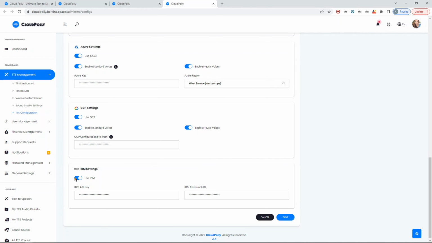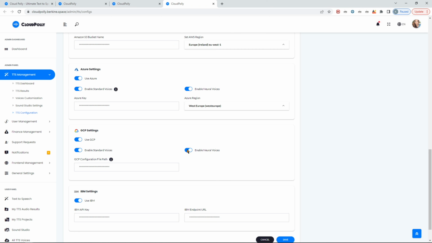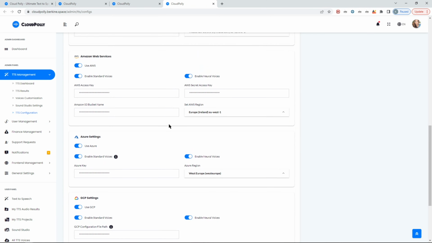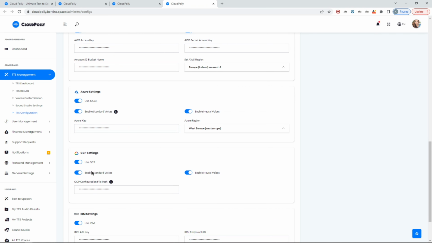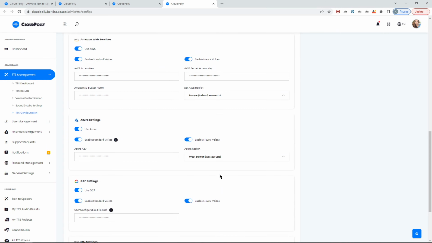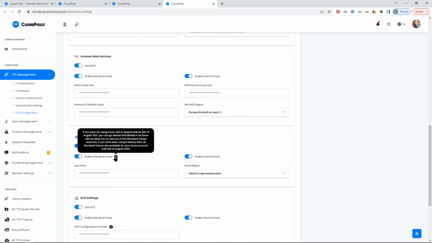You can disable it with just one click. So for example, if you entered the API keys and used them for some time, and then you want to hide or disable IBM voices, you just disable it and click save. That's it. IBM voices will not be available. You can also individually disable neural and standard voices from these vendors, such as GCP, Azure, and AWS, and whatever is disabled will not be available. Just a quick note on the standard voices of Azure.